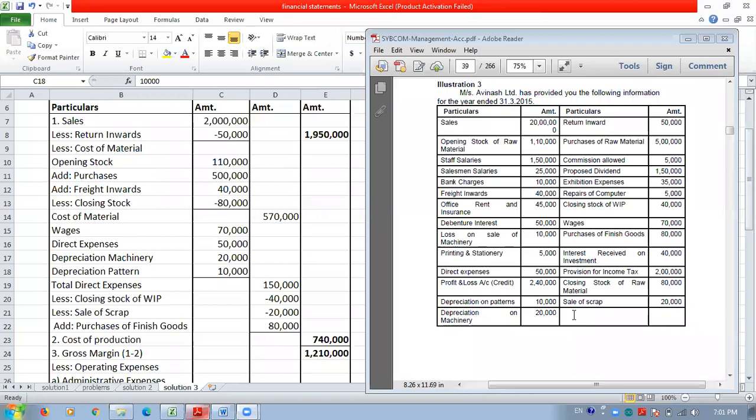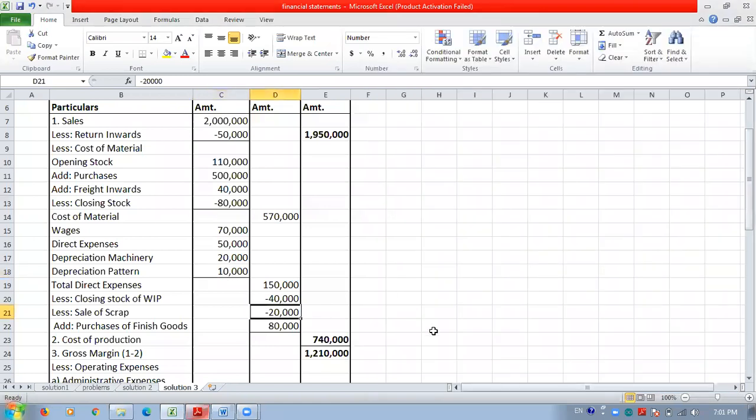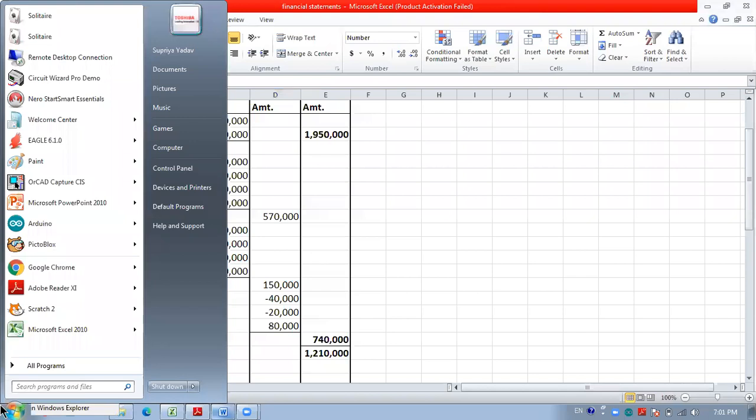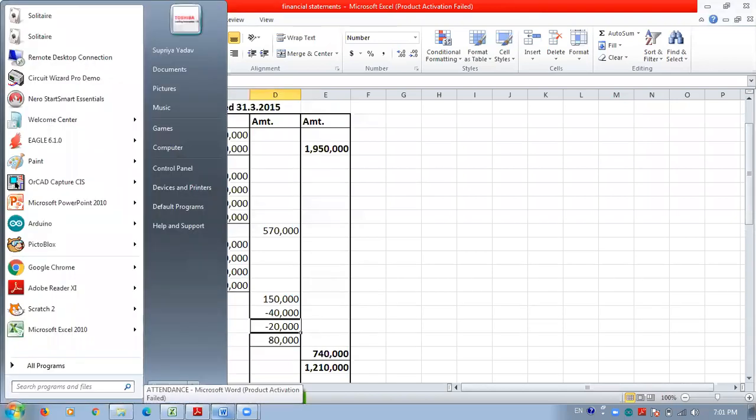That's why this 20,000 scrap is deducted from the cost of production, because it is going to decrease our cost of production as we are selling this scrap and getting some money in the business. So it is deducted here, 20,000 sale of scrap. Okay, the next one.